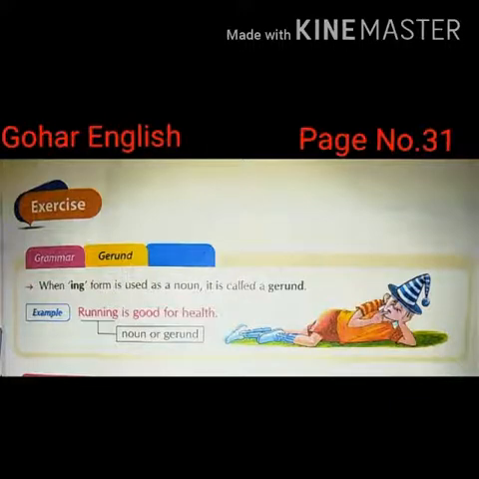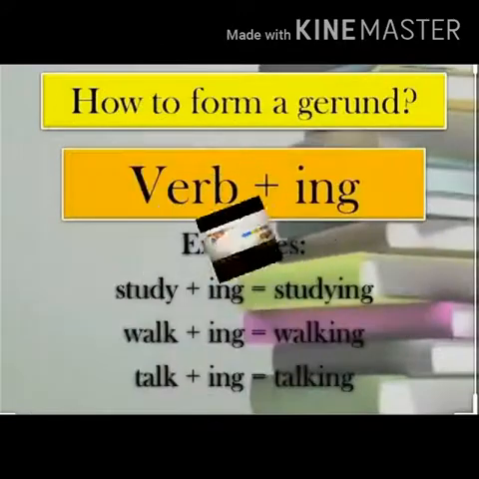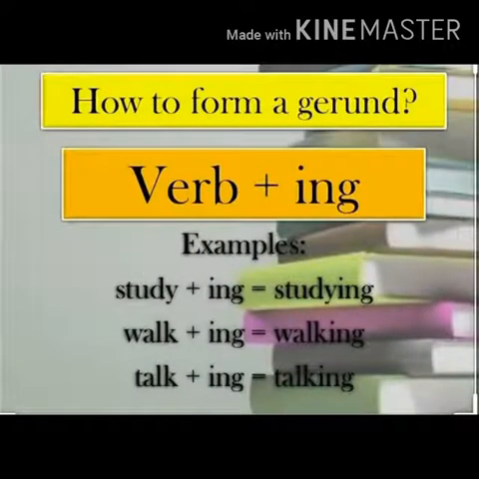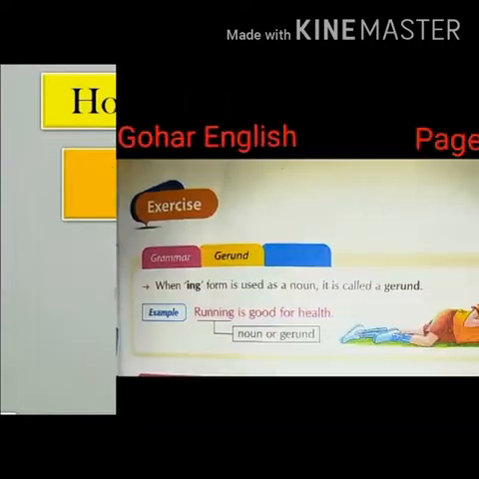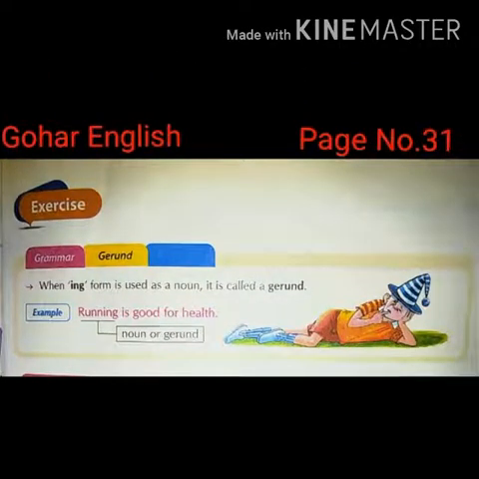In the Gohar English book on page number 31, there is the definition of gerund, that is when the ing form is used as a noun, it is called a gerund. And we all know what a noun is. We have learned before that all the subjects are nouns. And what is the ing form? The ing form is what we have already discussed, that is the first form of verb plus ing. This is called the ing form in this definition.